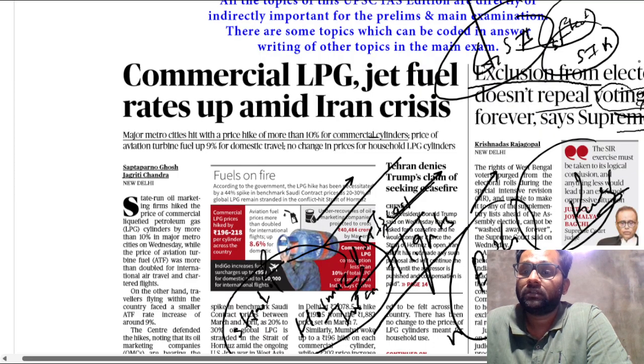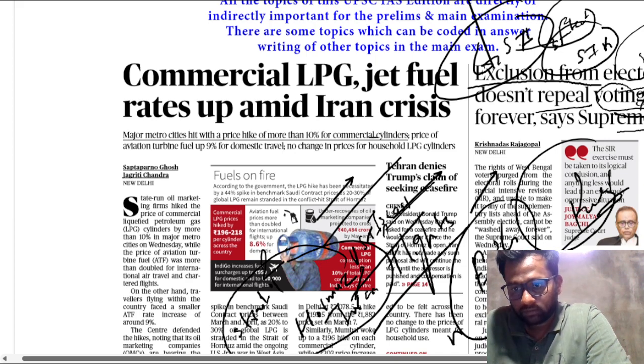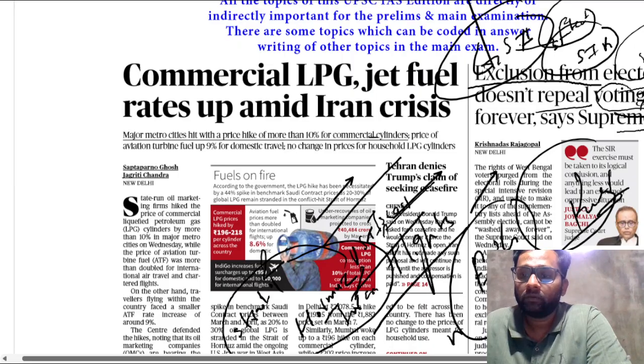For example, if in SIR your name is not included in the updated list, it does not mean that you don't have the voting rights. So you just have to go through the article. There is a lot of good news related to the election. This is very important in GS paper 2.